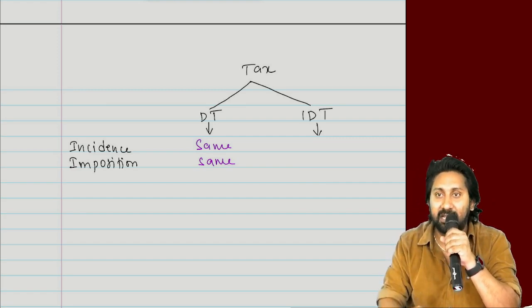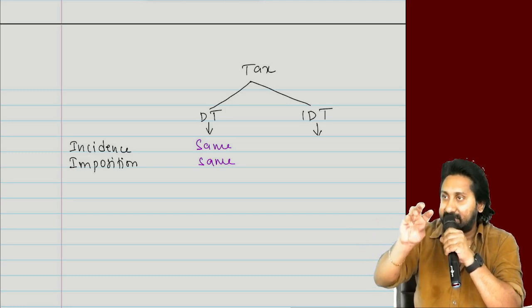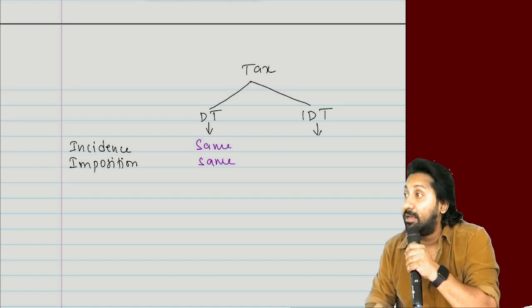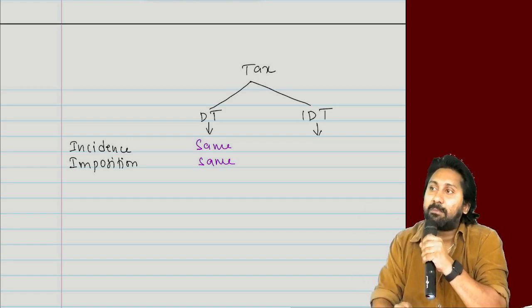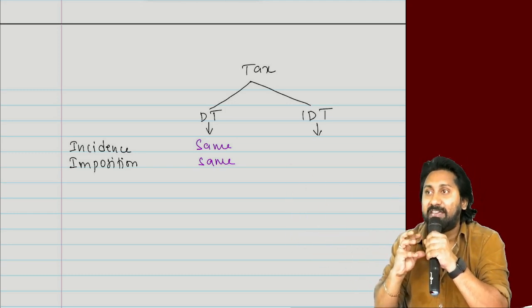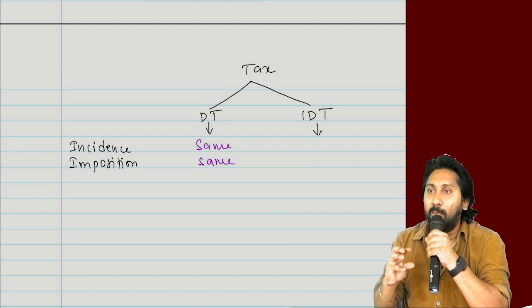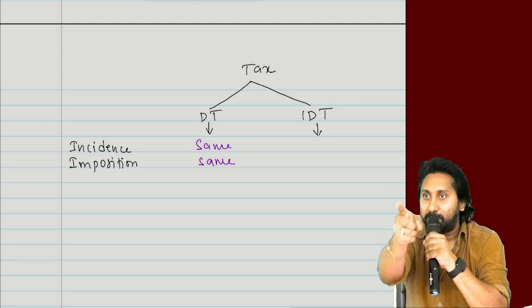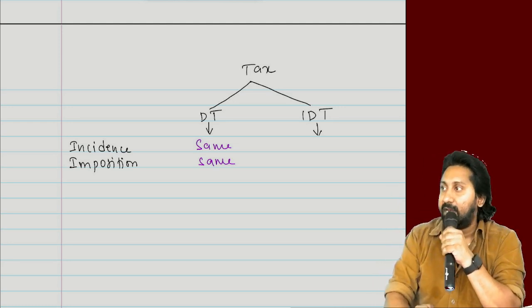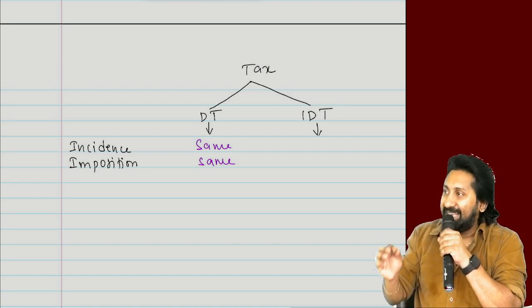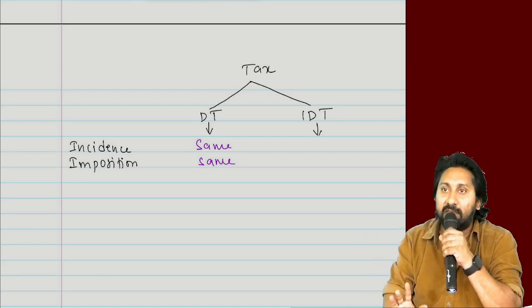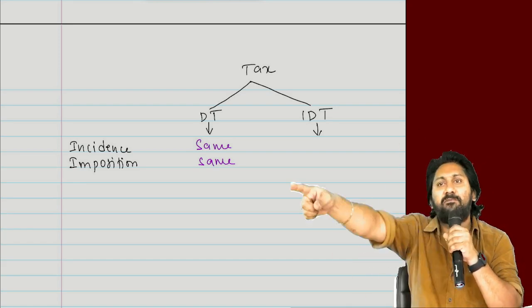Clubbing happens. Yes, on day 1 only I said it, when summarizing the concept of clubbing provisions. What will apply? Clubbing provisions. What did you understand from the clubbing provisions there? His income will be added to my income. But the motive here is not addition and clubbing. The motive is that whoever earns the income should pay the tax. That's the importance of direct taxes. In the concept of direct taxes, incidence is in whose hands? Imposition should also be in his hands only. If you earn the income, why should your father have to pay the tax?